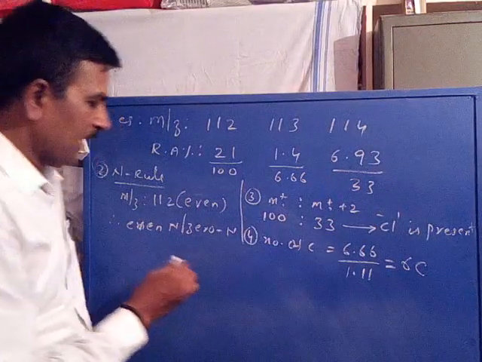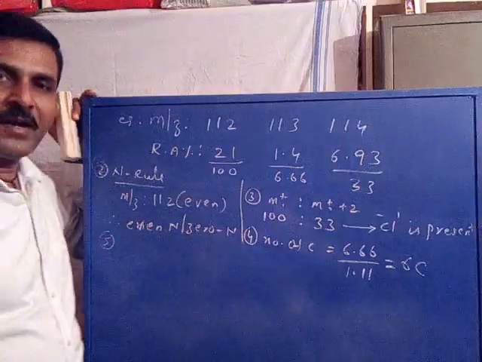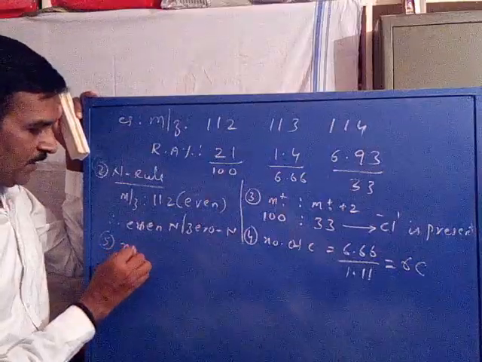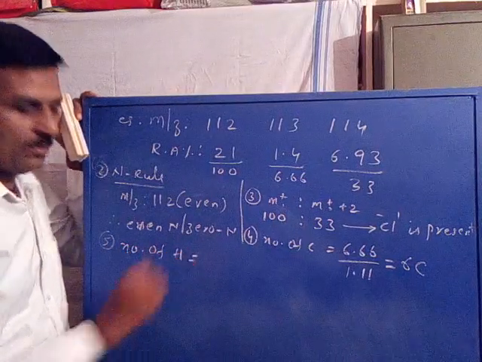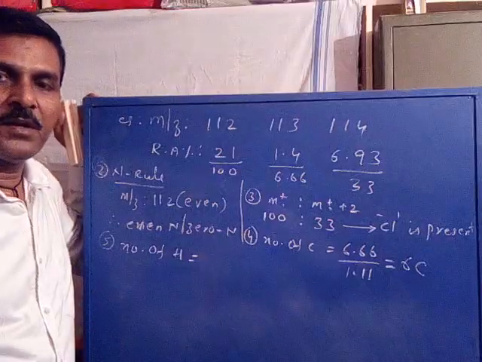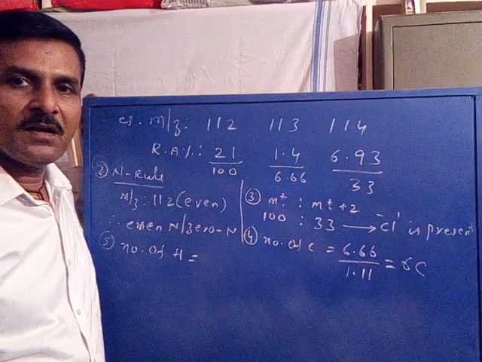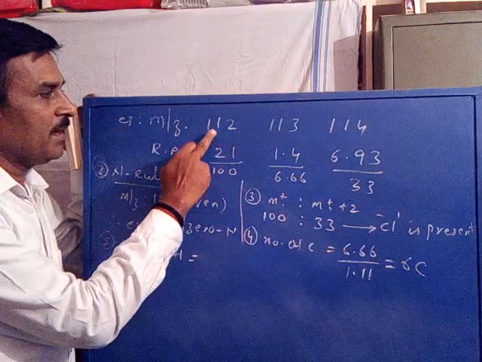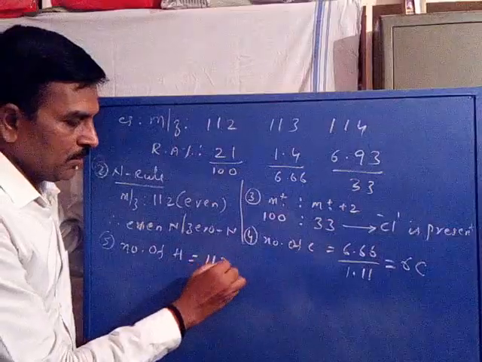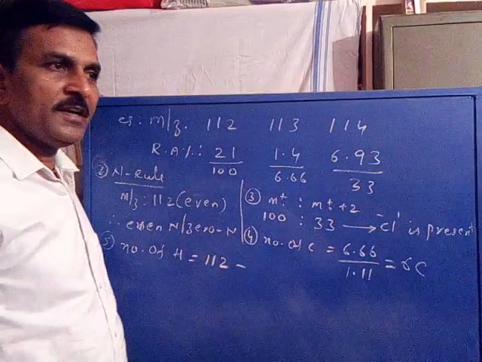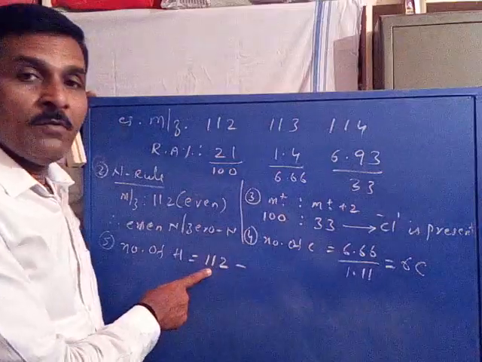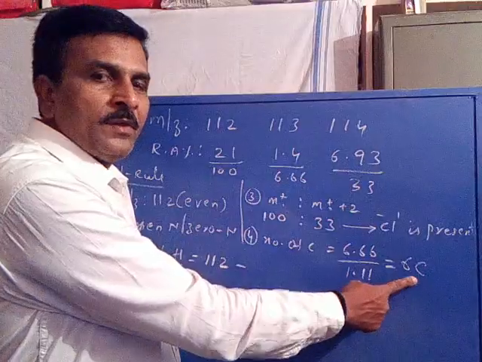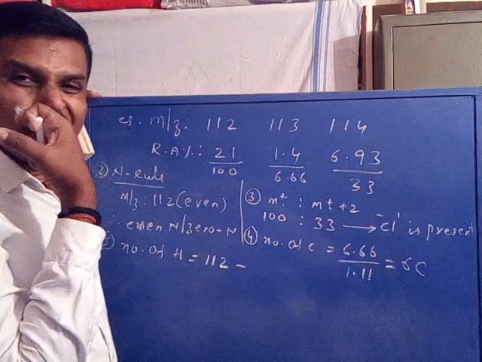Next, the fifth guideline. What is the fifth guideline? Calculating the number of hydrogens present in the molecule. How to calculate the number of hydrogens? By deleting the masses of the predicted atoms from the m/z value of the molecular ion. The m/z value of the molecular ion is 112. So far we predicted 6 carbons. Now 6 carbons contribute how much?